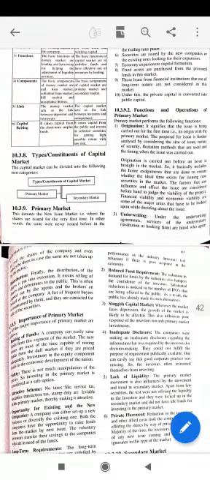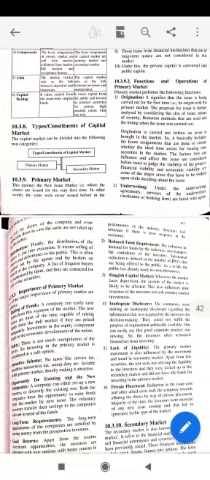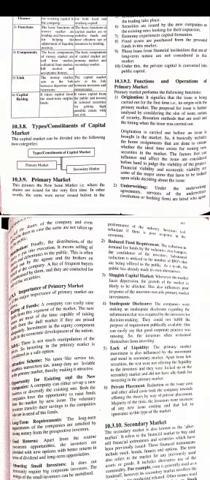First of all, coming to origination, that is origin. It signifies that the issue is being carried out for the first time. Whenever the issue is being done for the first time, it is traded through the primary market. All right. And you must be aware that 90% subscription is compulsory for a company. If the public applies for 90% of shares, only then can these shares be traded in the primary market.